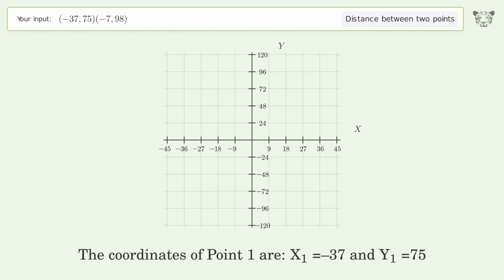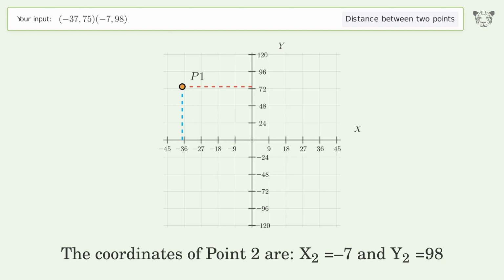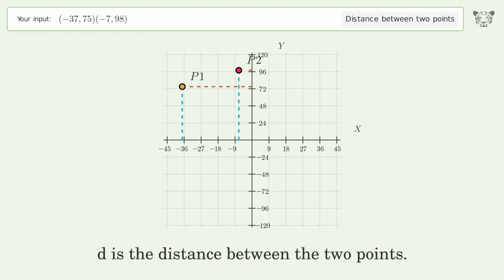The coordinates of point 1 are x1 equals -37 and y1 equals 75. The coordinates of point 2 are x2 equals -7 and y2 equals 98. D is the distance between the 2 points.